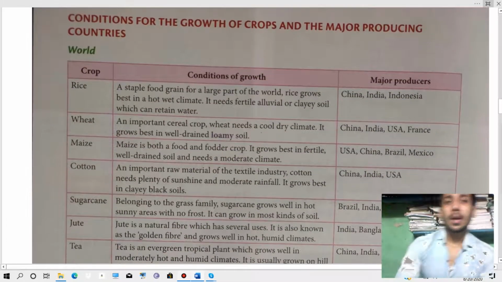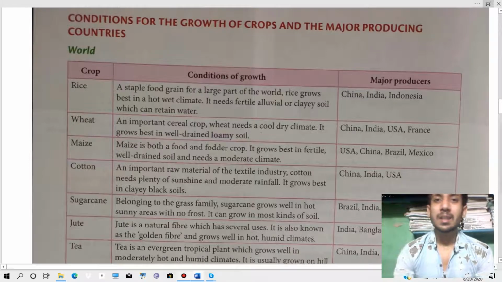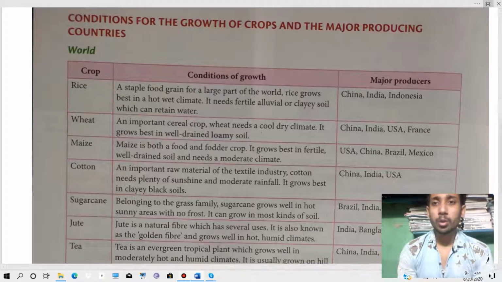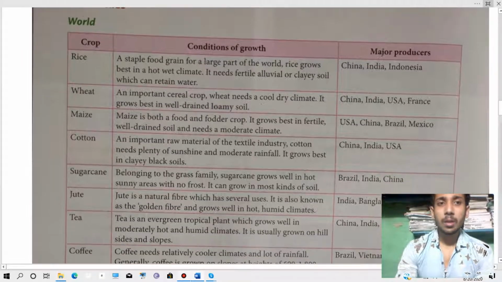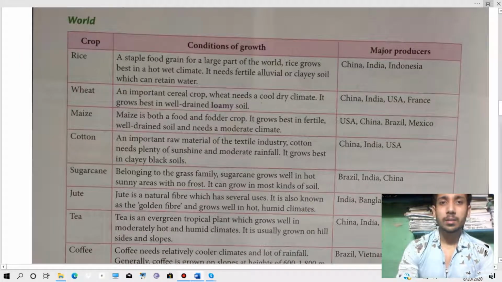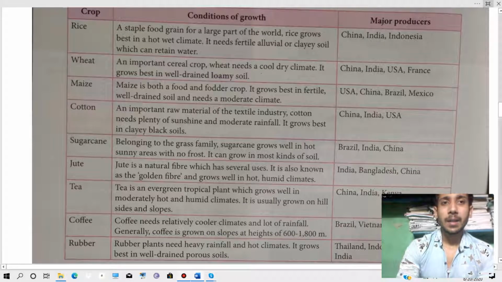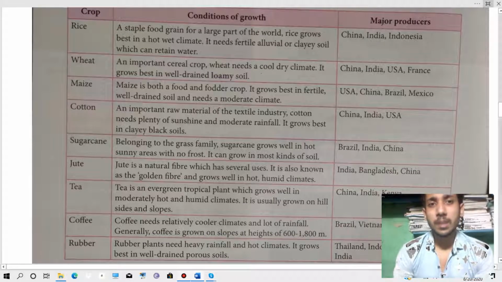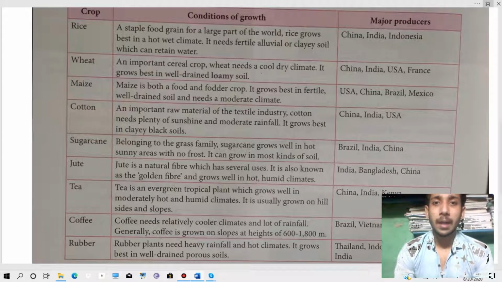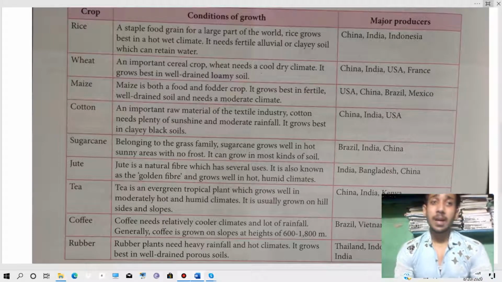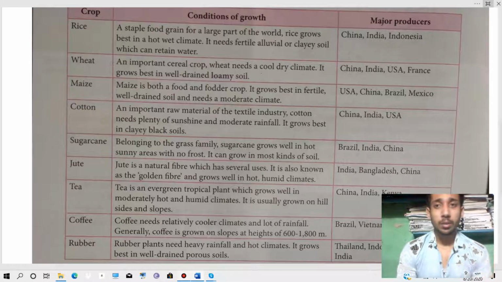Then, as we can see, there are certain conditions for the crop to grow. So we are going to learn the conditions for the growth of certain crops, like rice. Rice is a staple food grain for a large part of the world, and it mainly grows in a hot and wet climate because it needs fertile alluvial or clay soil which can retain water. So these are the conditions required for rice to grow.